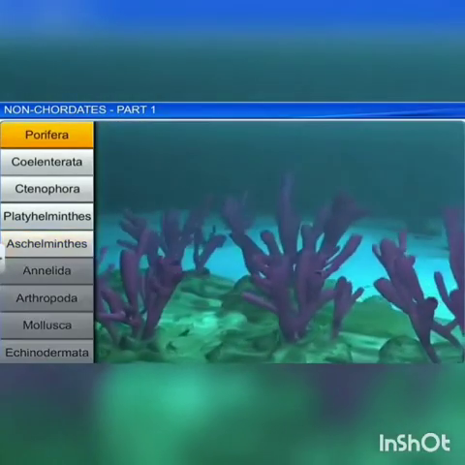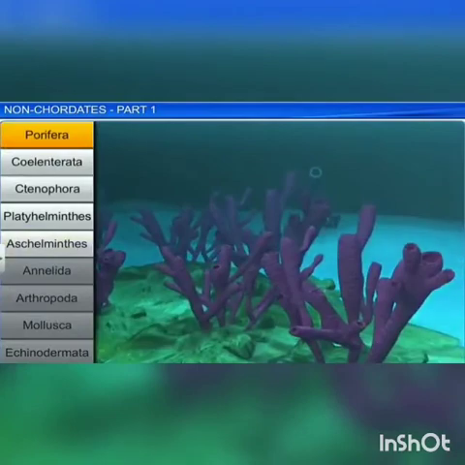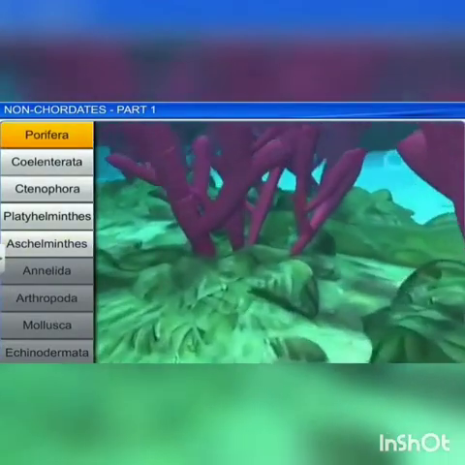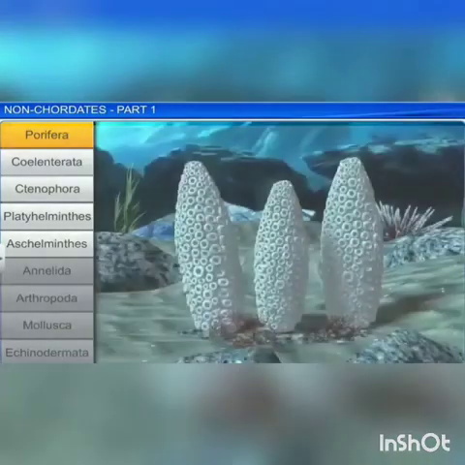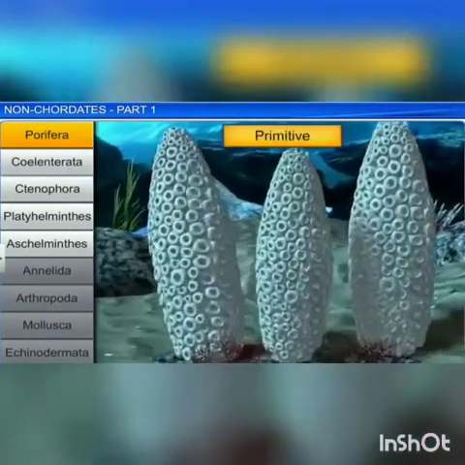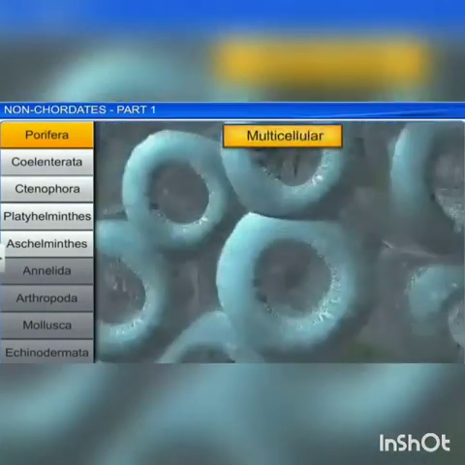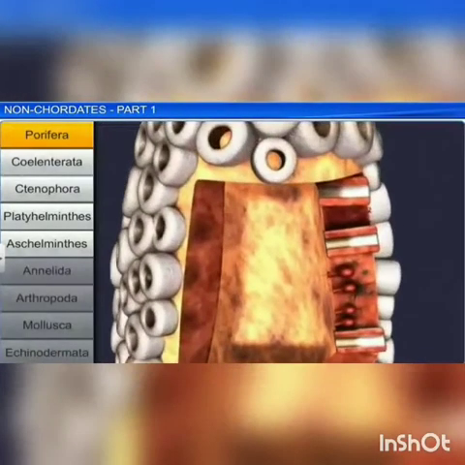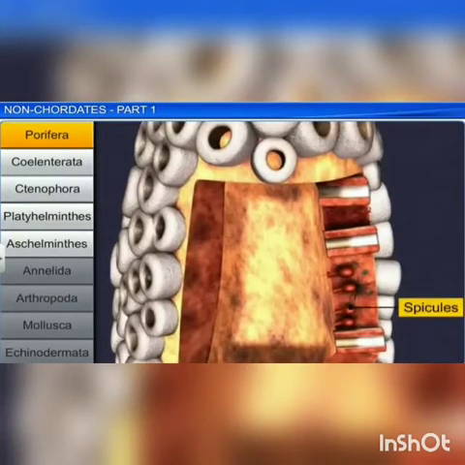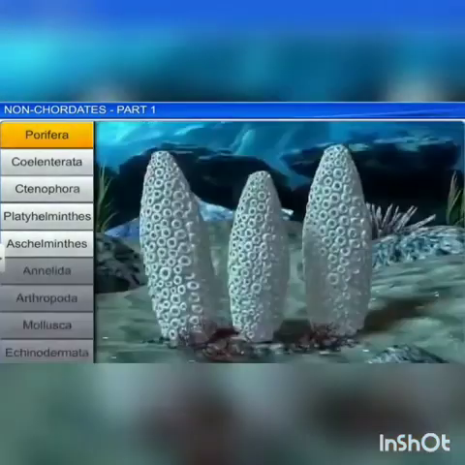First is phylum Porifera. These are pore-bearing animals commonly called sponges. They are aquatic, primitive, multicellular, marine, asymmetrical and sessile animals with cellular level of organization. The body is supported by a skeleton made up of calcareous or siliceous spicules or spongin.